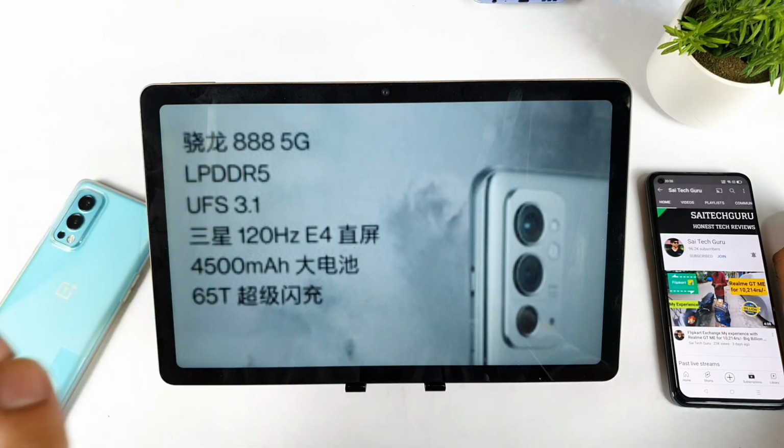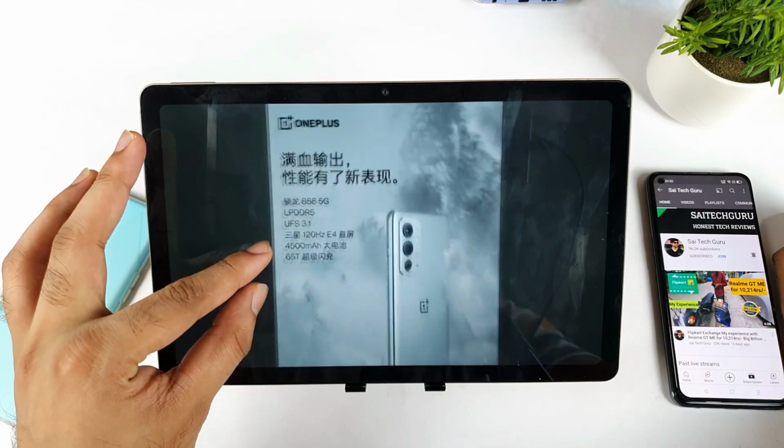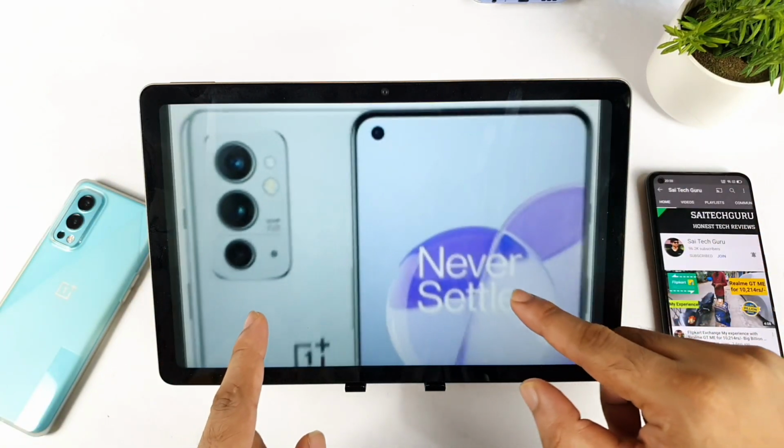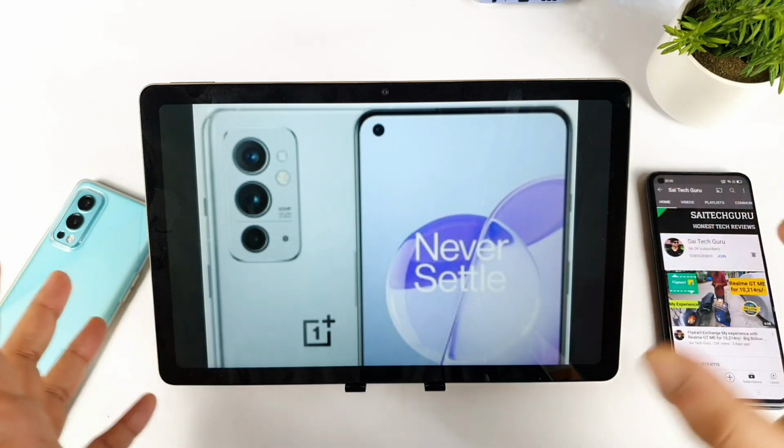So the phone comes with a Snapdragon 888 processor, friends, and previously we did get a lot of rumors that the phone comes with a Snapdragon 870, but that's not the case. The phone is going to release with a Snapdragon 888 processor. So here's a quick look at the design and build quality of this OnePlus 9 RT. There's nothing much unique about this phone at this point regarding the specifications.